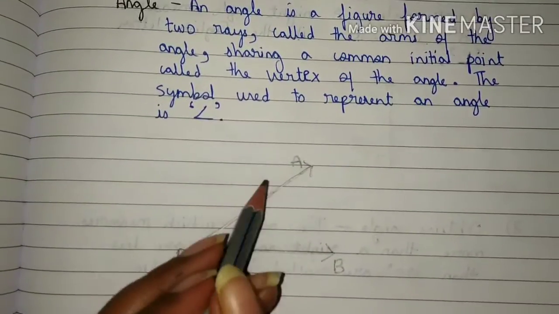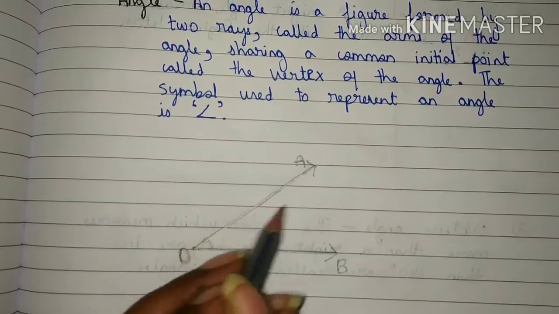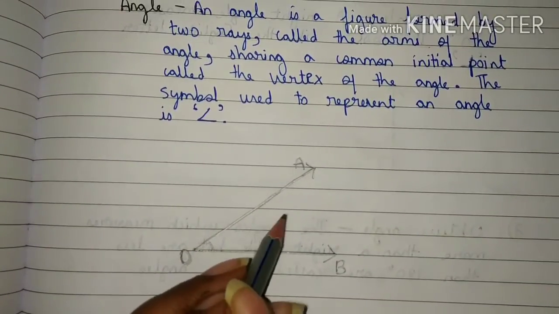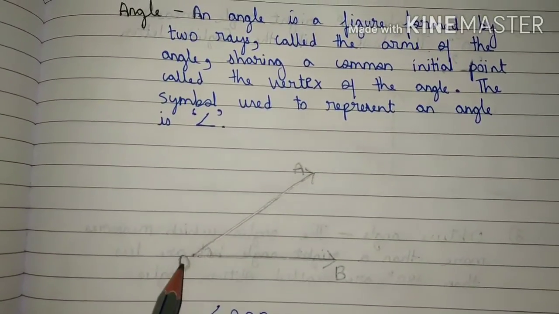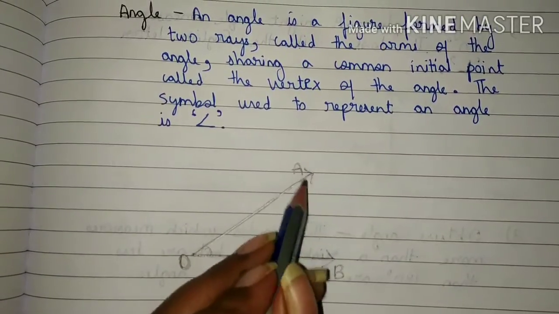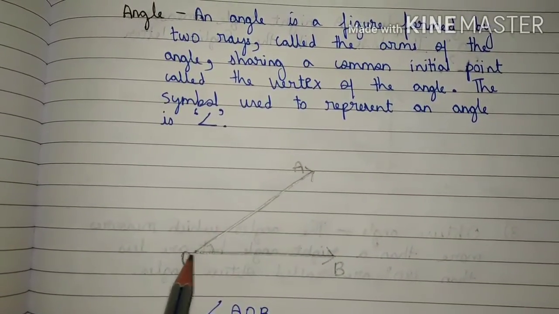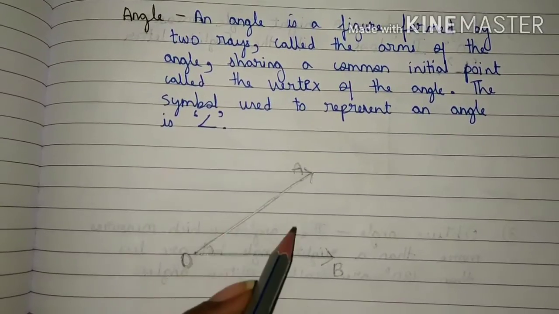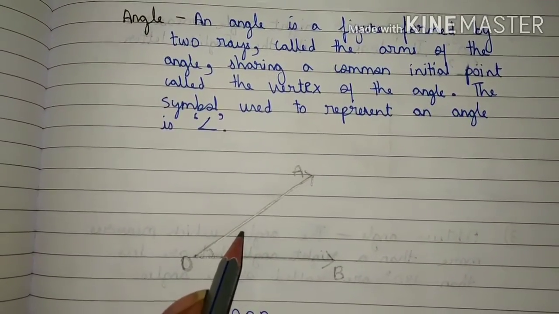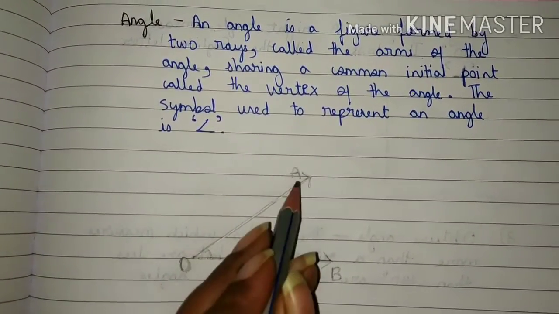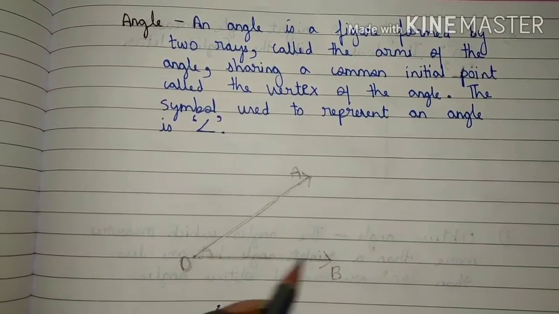Students, look here. This is an angle, and this angle is formed by two rays, that is ray OA and ray OB.